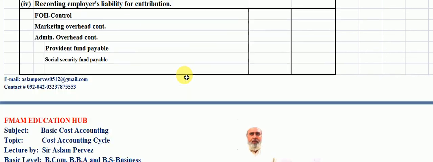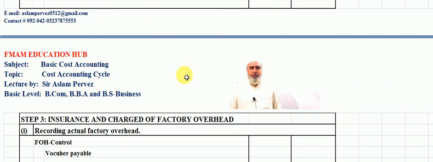Students, now we move to step 3: insurance and charge of factory overhead.